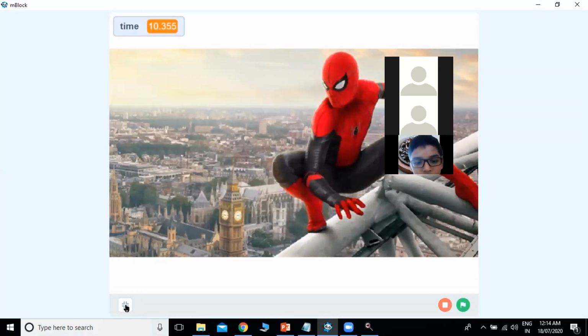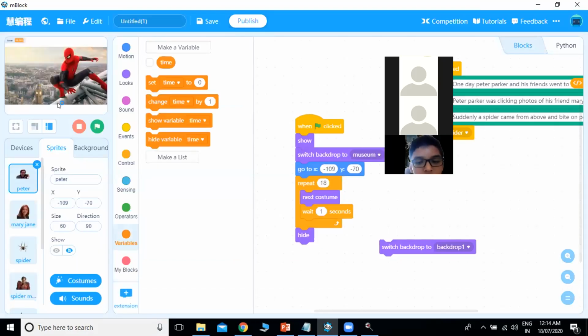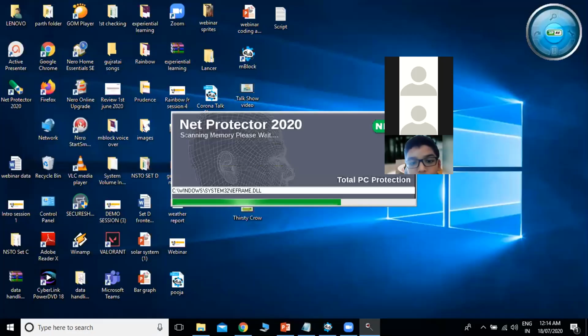So this way you can create. If you don't want this timer, you can go to the variables and you can just untick this so it will not appear on the screen. And whenever you want to check the time, you can click on it. So this way you can create any scene of movies. And I will show you one more storytelling video.